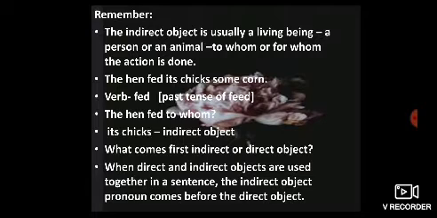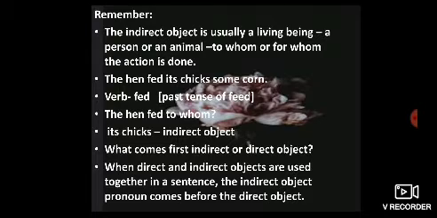Just look at the example. The hen fed its chicks some corn. Now what is the verb here? Fed. This is the past tense of feed. The hen fed to whom? Its chicks. So this is your indirect object.